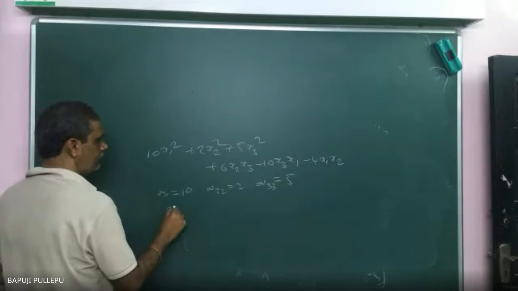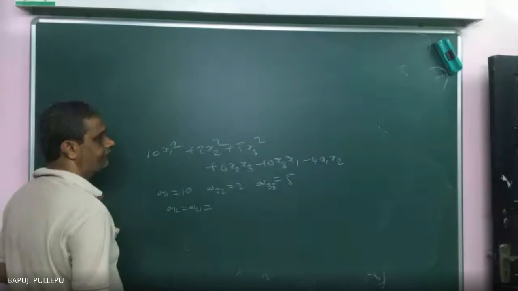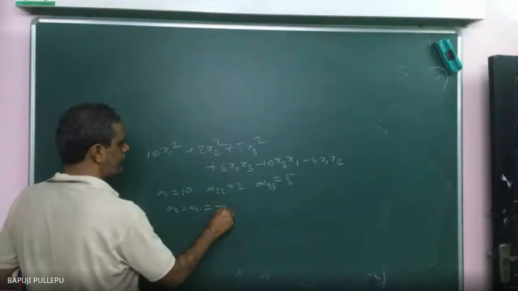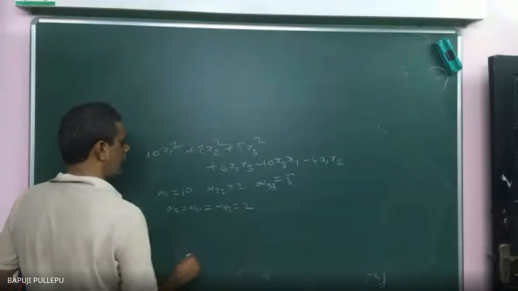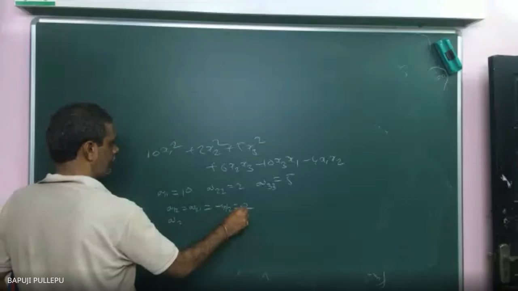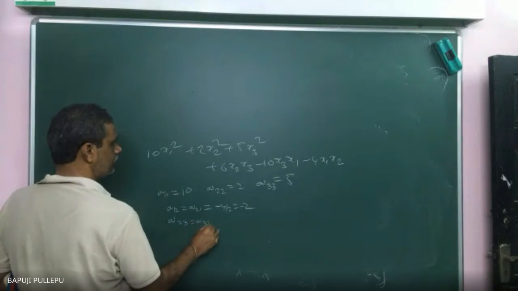Then A12 is equal to A21. What is the value? Minus 4 by 2. Very good. Minus 4 by 2 is equal to minus 2. Then A23 is equal to A32.